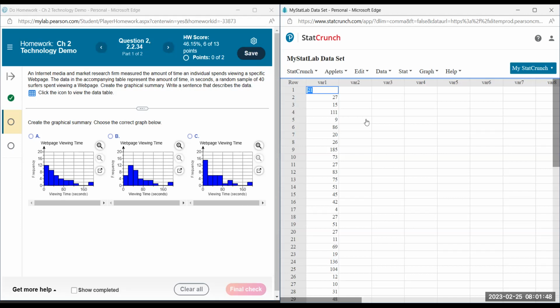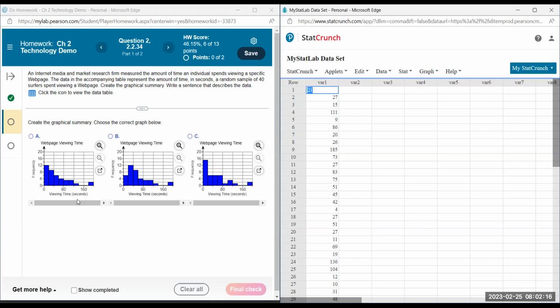So here's the seconds, which were the amount of time each person spent viewing the web page. They recorded the time spent for 40 surfers. And here's what we call the raw data, the original spreadsheet of the values. They didn't summarize it for us, like in the previous section. Okay, create a graphical summary.